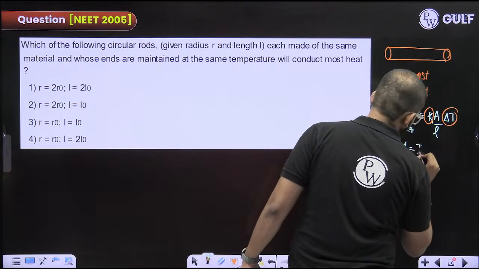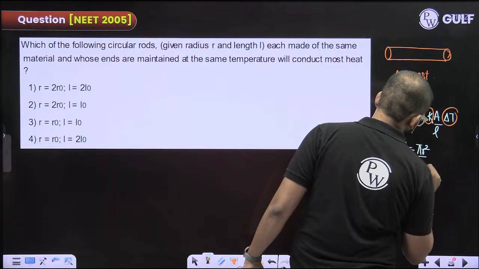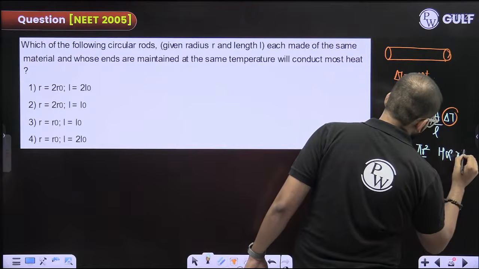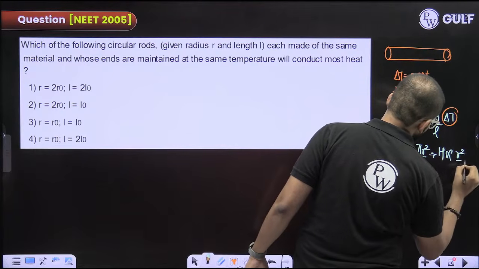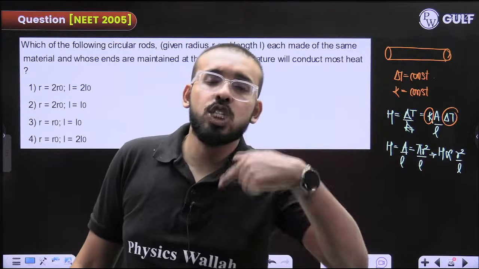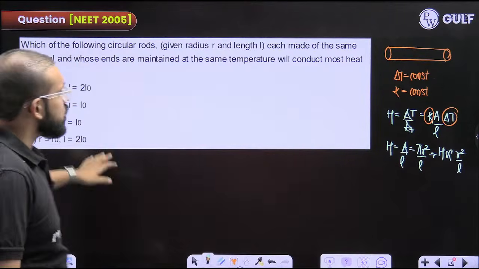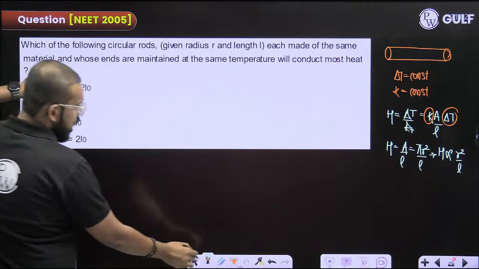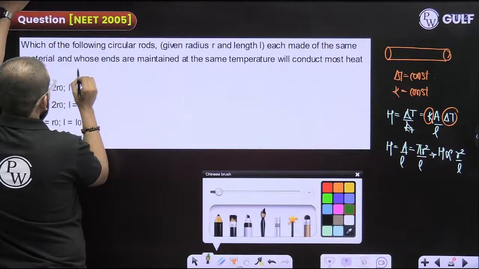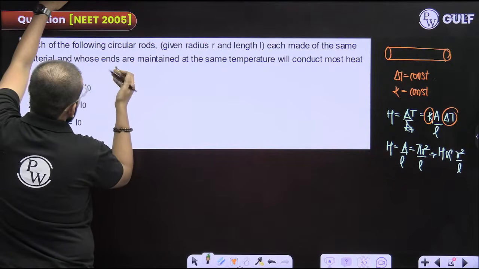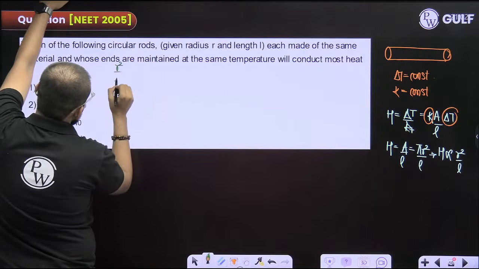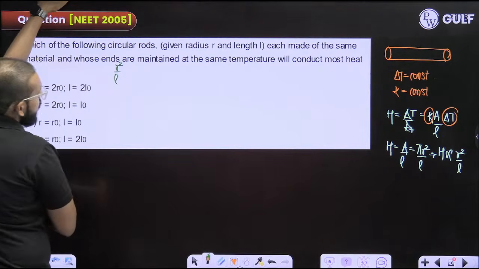Area is pi r square, length is L. So heat depends only upon the square of the radius divided by the length. A is the cross-sectional area. So just check for which pair r square by L is the highest.